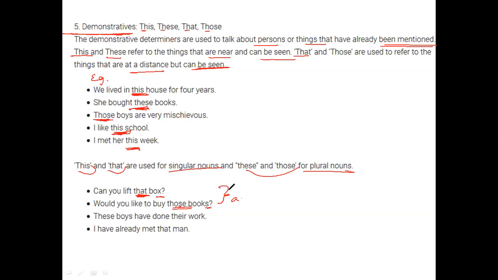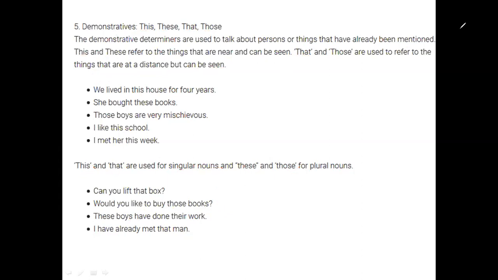These boys have done their work. For plural, you see these. And I have already met that man. So for that man, singular, you get that, not these. I hope this is clear as demonstratives, quite easy.